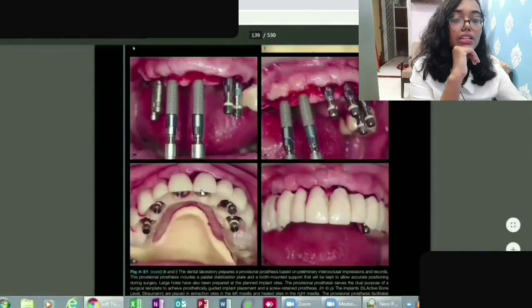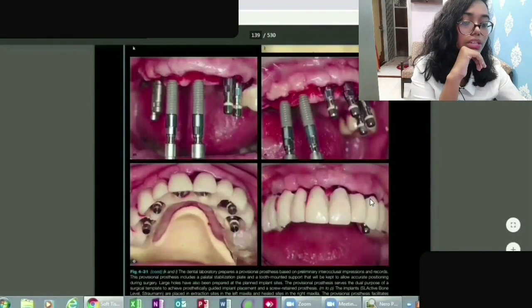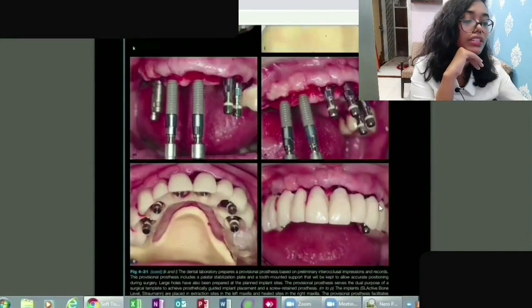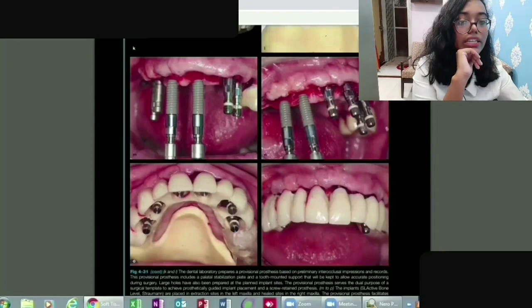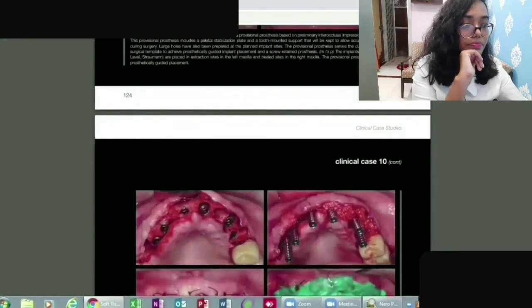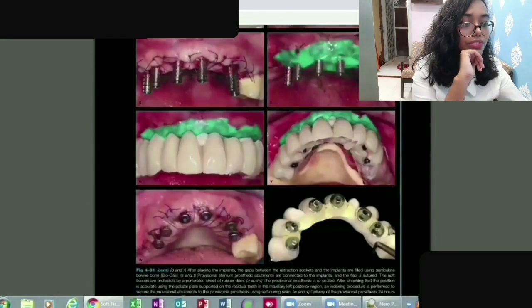Okay, you can see here in this image and this image as well that they have tried to check how exactly it is going to look like once the implant has been placed. Okay, moving forward.